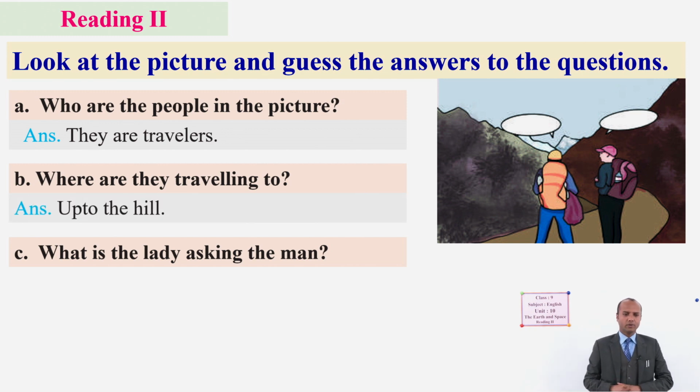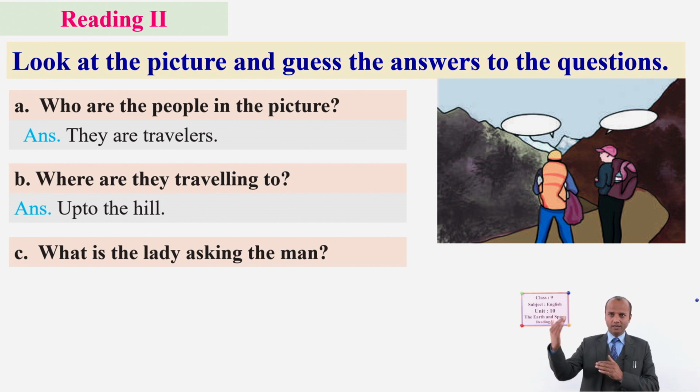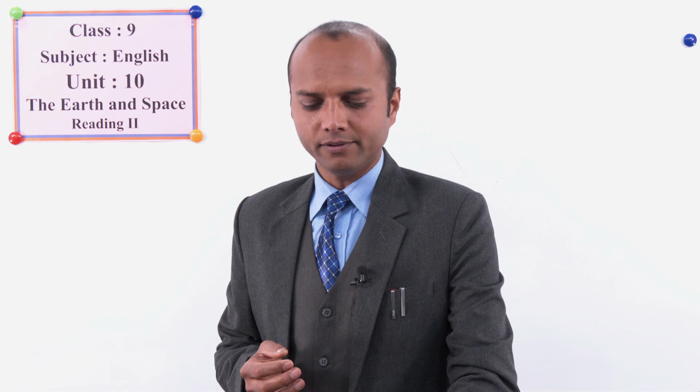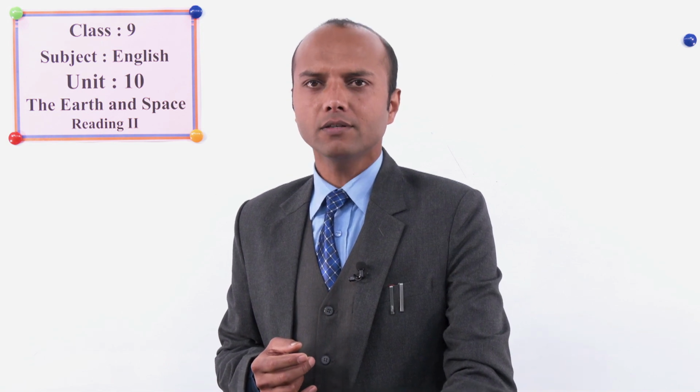And the last question is, what is the lady asking the man? Can you guess? She might be saying, would you please tell me the way up to the hill, or something. So you can answer in that way, asking for the direction. So this is just a sample answer. We'll find what exactly she is asking when we read the poem. Thank you very much. You have done a wonderful job, dear students, answering these questions.